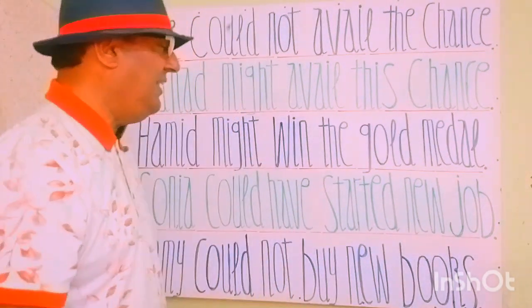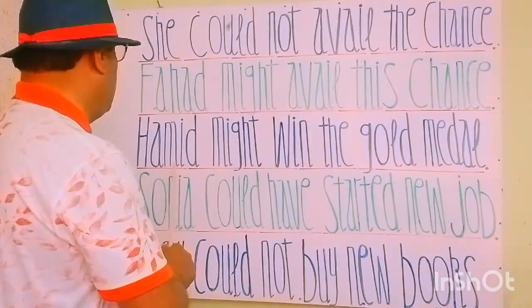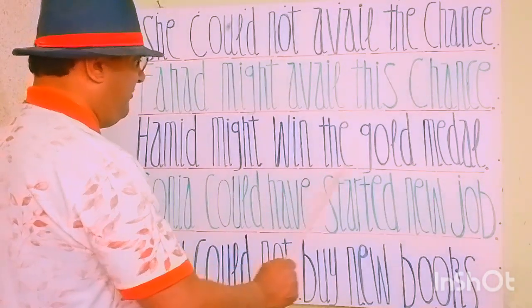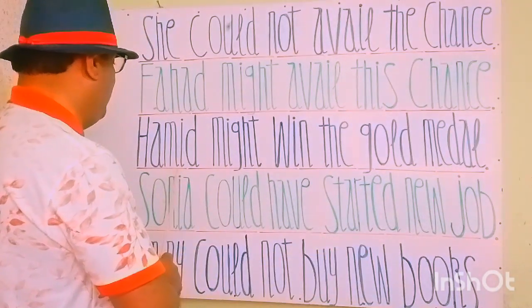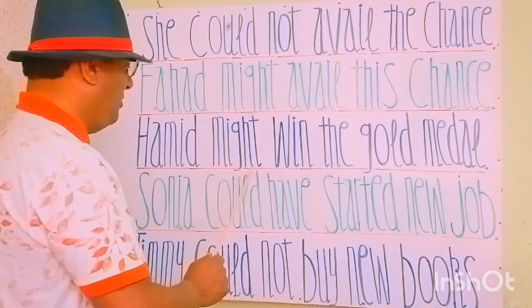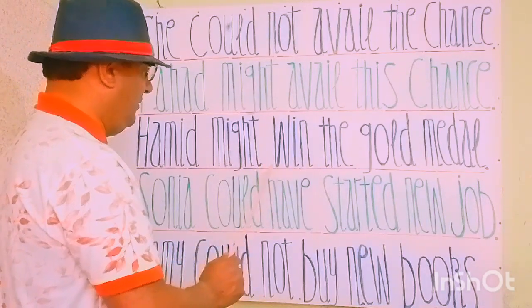Let's see the next sentence. Next statement is, Hamid might win the gold medal. Hamid is a subject and a noun. Might is a modal verb, and win is a verb form.